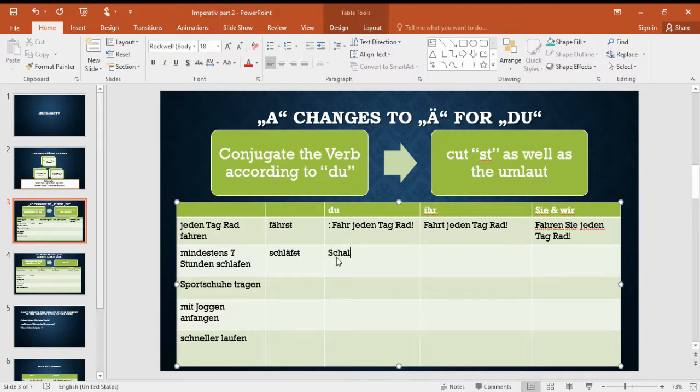So for du it is schlaf mindestens 7 Stunden! Exclamation mark. For ihr, it is the same as the conjugation for ihr. Schlaft. Schlaft mindestens sieben Stunden.